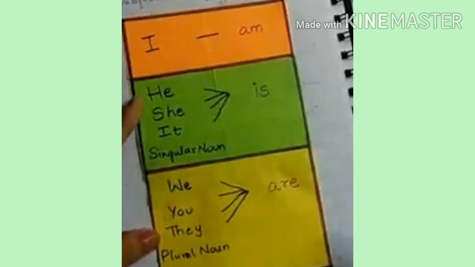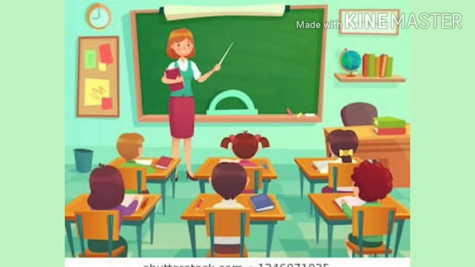Here I am presenting a chart, and with it you can understand properly where am is used, where is is used, and where are is used. This is a chart. Please go through it and learn it. If you learn it, then you can remember it very easily. Right, children? So see it properly. Okay, so you have seen the chart.